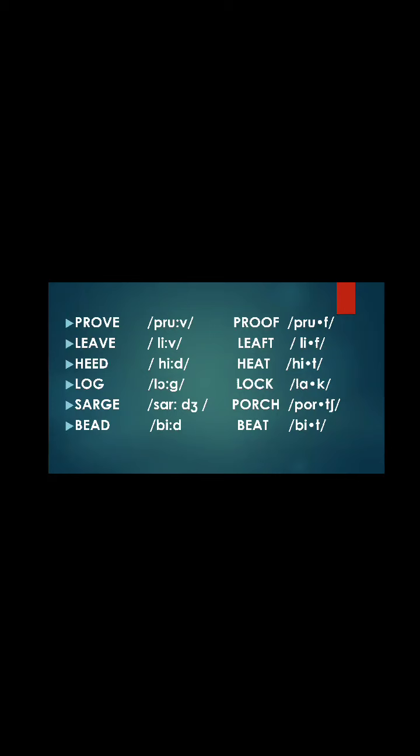And what about proof, which we can hear is similar? You notice that the last phoneme in the word proof is a fortis sound, and the rule says that if the last phoneme in the word is a fortis sound, automatically we have to put one dot, and that one dot represents the half long. And we have another example, leaf.